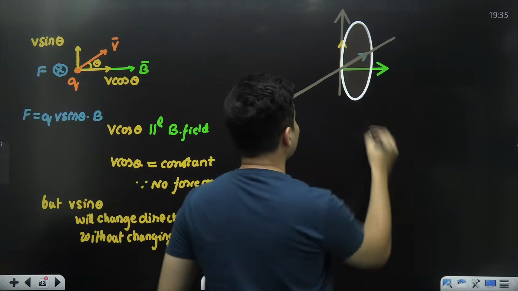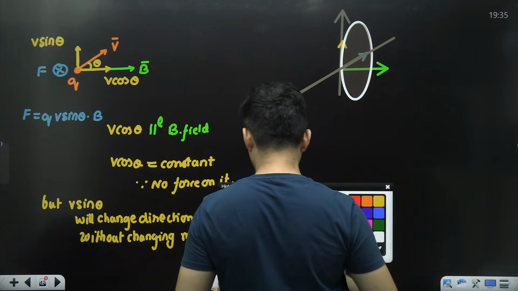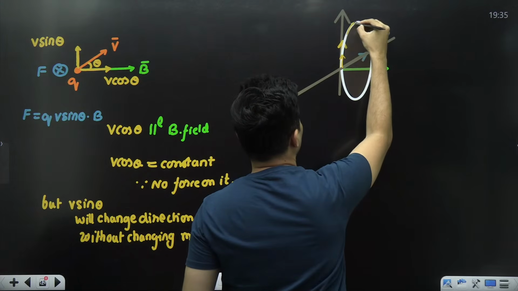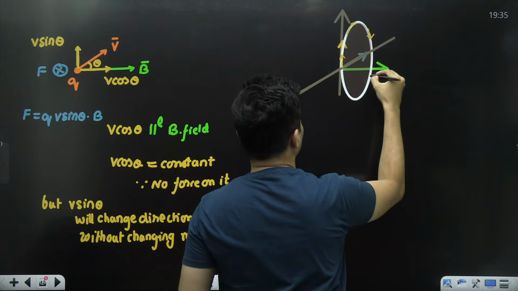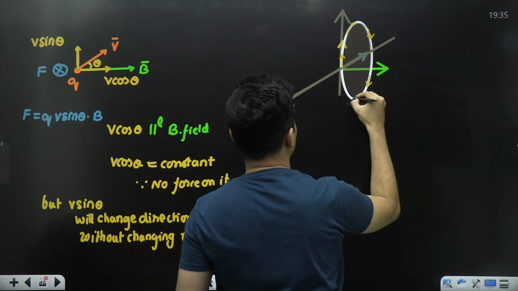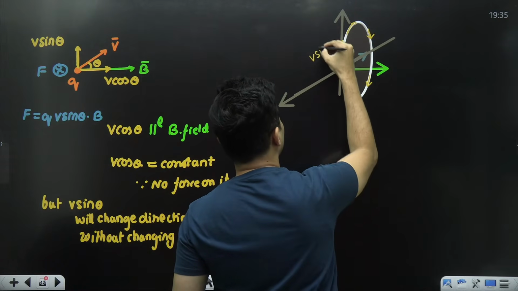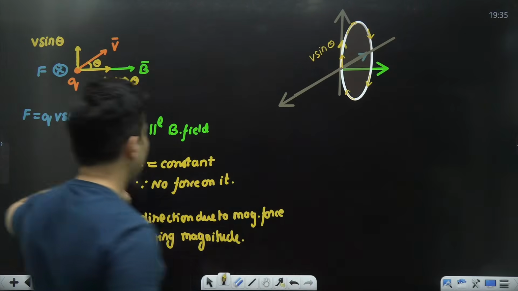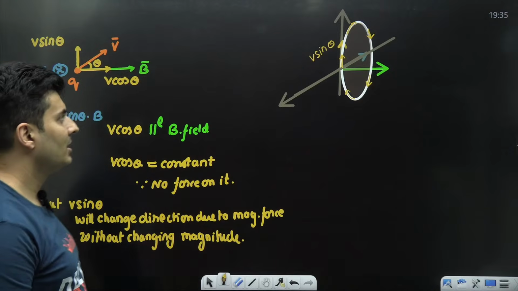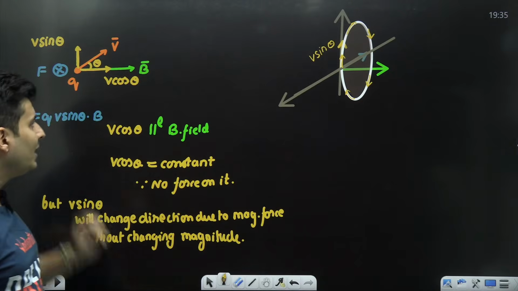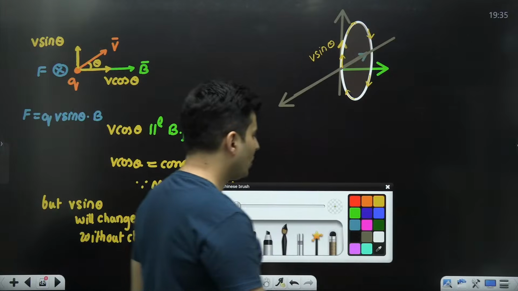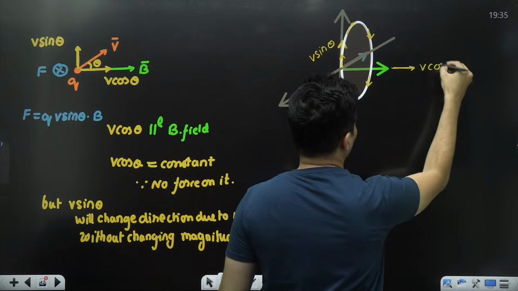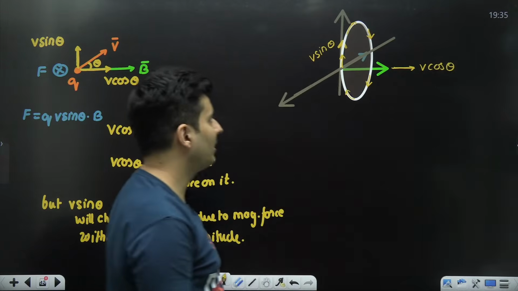This V sine theta, right? It goes like this, then it goes like this, then it comes like this, goes like this. So it is always V sine theta which is going round and round like this. I hope you are able to visualize. But at the same time, the V cos theta is trying to push it in this particular direction.